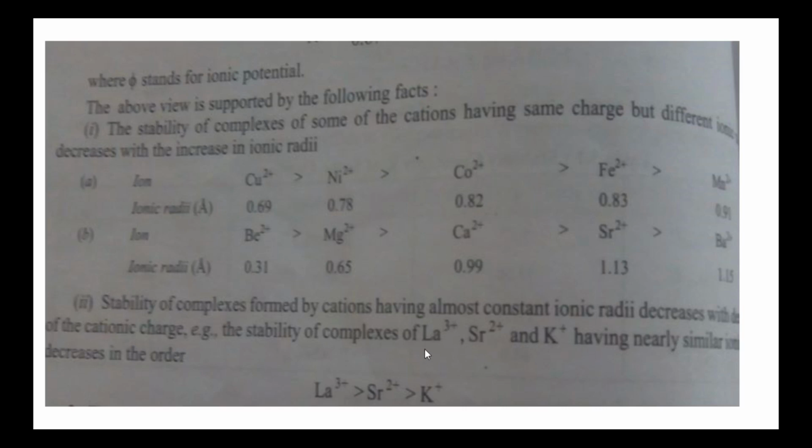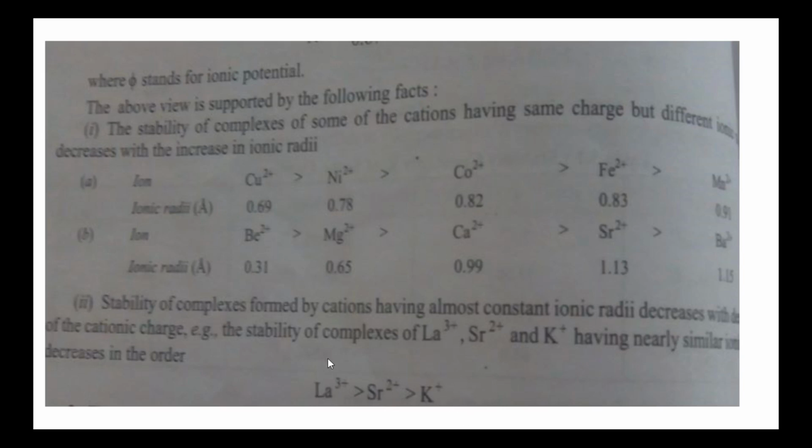are considered. These three have almost the same ionic radii, but their charge is different. So the ion with greater charge will form the more stable complex. Therefore, lanthanum 3 plus forms a more stable complex than strontium 2 plus, which is more stable than potassium plus, since lanthanum has plus 3 charge, strontium has plus 2 charge, and potassium has plus 1 charge.